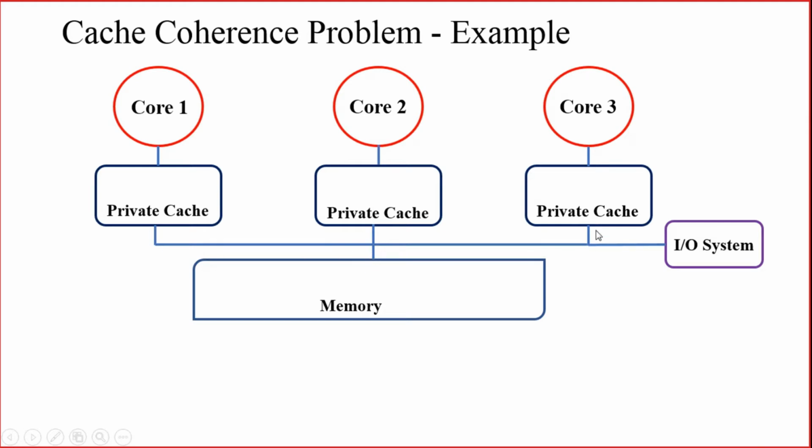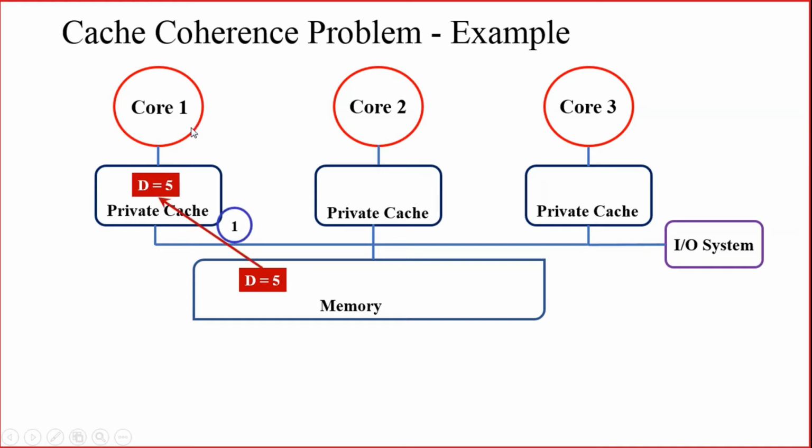Let us take in the memory, at a particular address location known as D, I am storing a data 5.